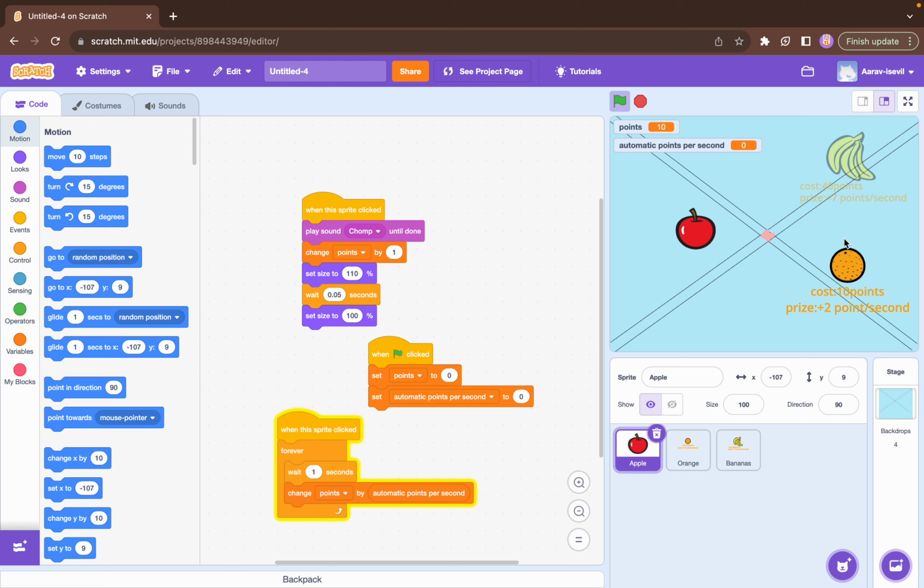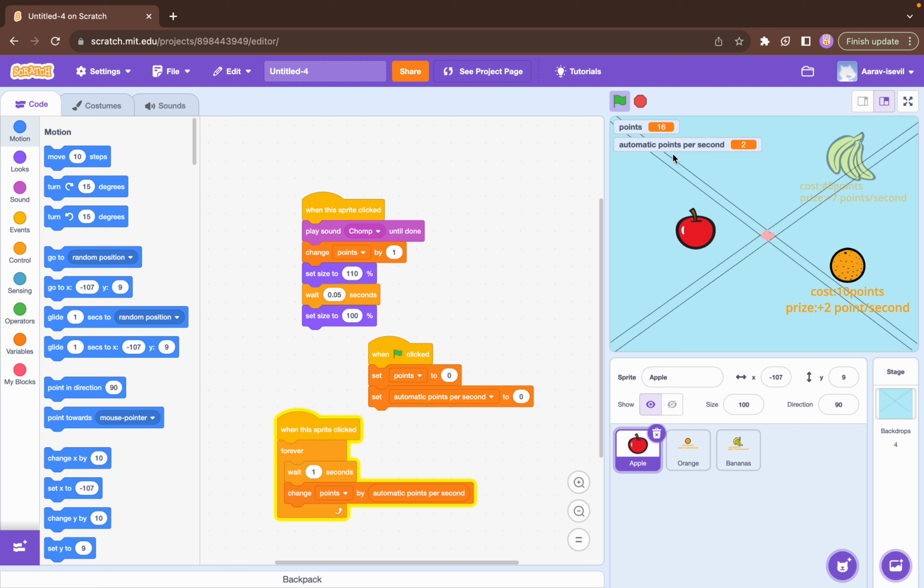Now, once I get 10 points, you can see this orange I can now tap, because the cost of it is 10 points. So you need 10 points to earn this orange, and your prize is plus 2 points per second. So if I tap the orange, I get 2 points per second, even without touching the apple.